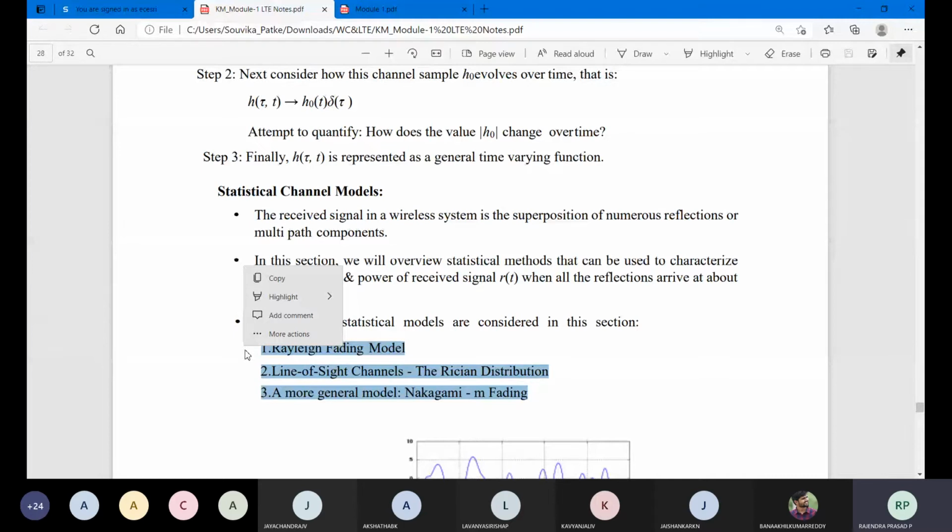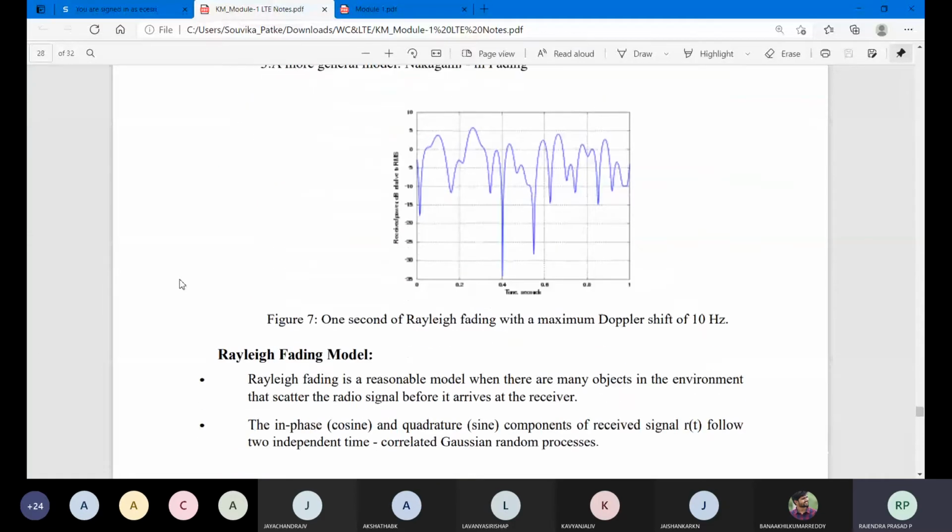Here we have the channel models presented. The observation we have to make is the effect of these channels over a period of time, whether it is synchronized or not. The Rayleigh function is a standard function. So the Rayleigh density value, what is a Rayleigh function? That value you substitute here and check.